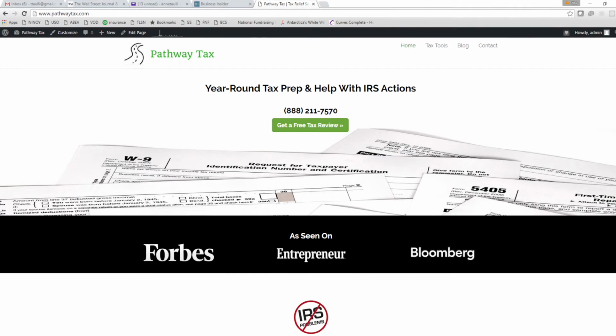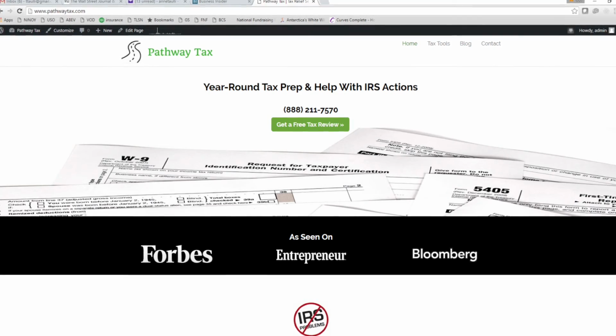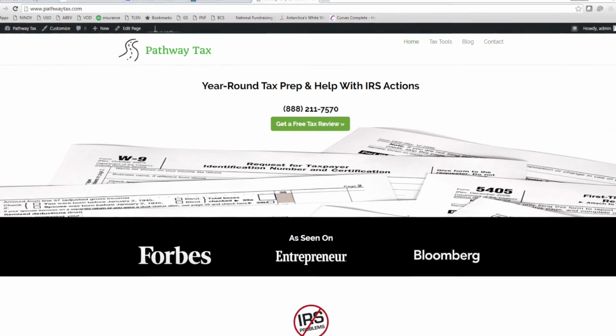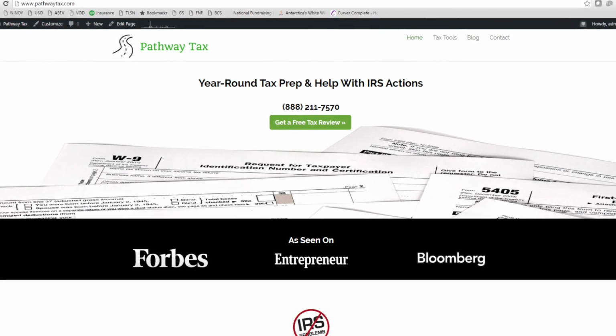Even if you do not qualify for a reduction in interest, you can definitely save a ton of tax dollars by getting an abatement for your penalties. That is, if there is a reasonable cause or you meet the requirements for a first-time abatement.